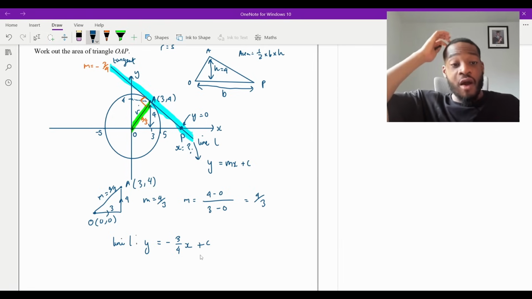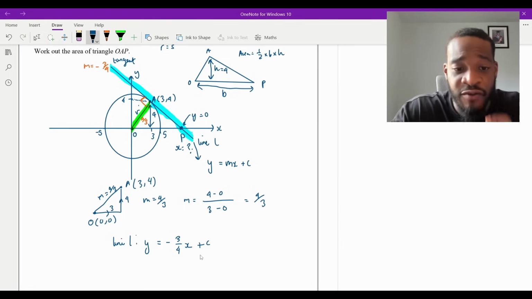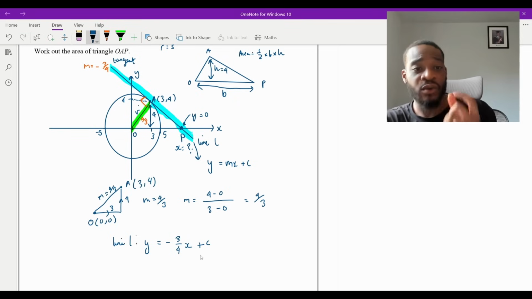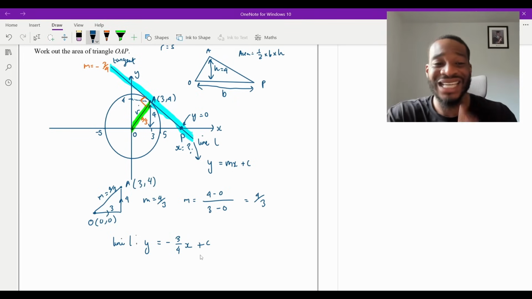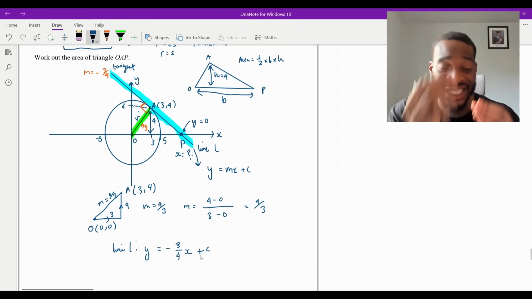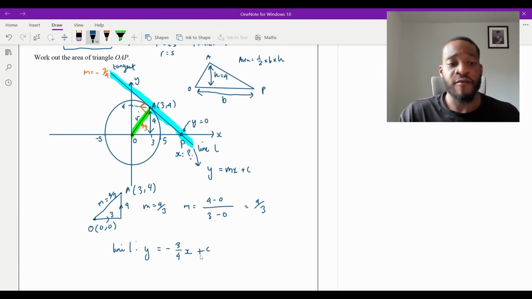Now, remember, we're trying to figure out what the equation of the line L is. We have the gradient. We now need to figure out the y-intercept. And it's the exact same thing with these types of questions, this specific type of question here. You have your line L. You find the negative reciprocal, right, from the radius. The gradient is minus 3/4. How do we find c? You need a point that passes through your line.